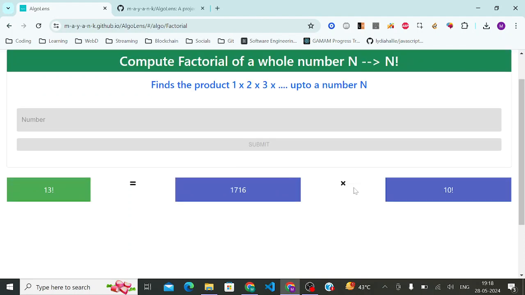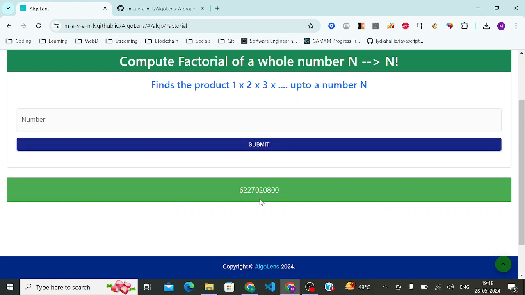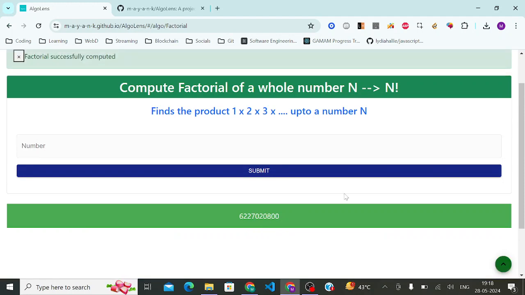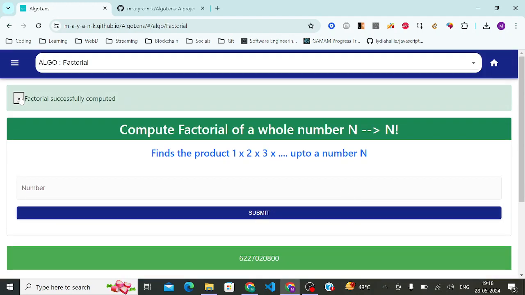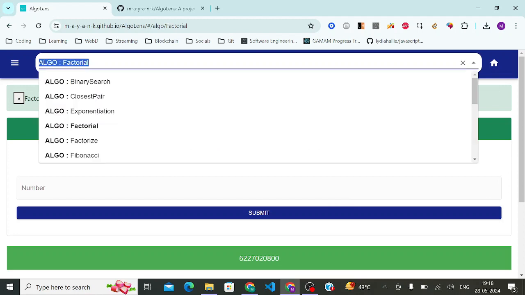So basically it keeps adding the numbers and then computes the result at the end, and that's how it shows the result, and then shows an alert that the factorial has been successfully computed. Try getting inspiration from such visualizations and build them on your own if you are a React developer, or if you want to get into JavaScript and understand data structures and algorithms better.